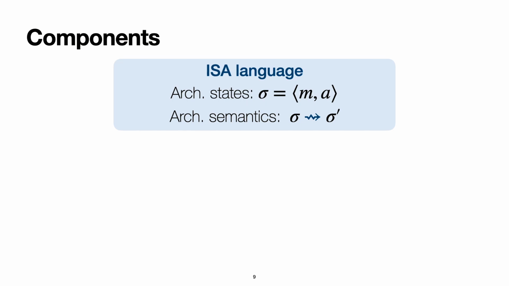Our framework consists of three main components. First, we have an ISA language describing a program's architectural behavior. The language is a standard assembly-style language, and states of the ISA language consist of memories M and register assignments A. The architectural semantics is defined by the blue arrow here, and it describes how the state is modified during the computation. This semantics is standard. Instructions are executed sequentially in order, one after the other.